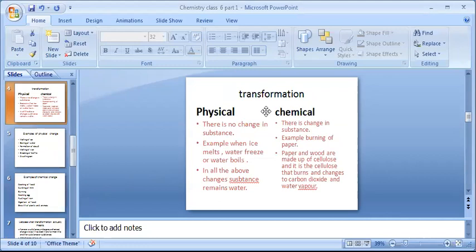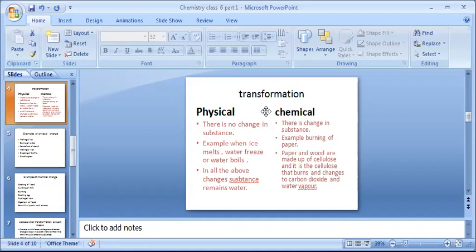For example, when ice melts, water freezes, or water boils, there is no change in substance in all the three: ice, water, and water vapor. The substance remaining is water only. So this is physical transformation. In all the above changes, the substance remains water.